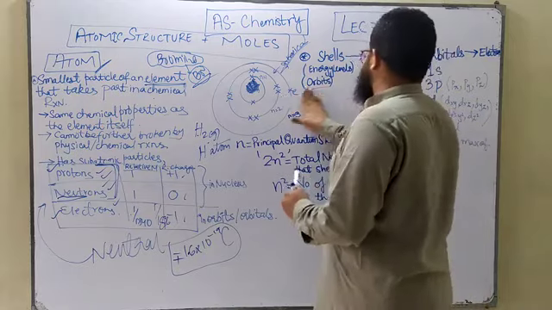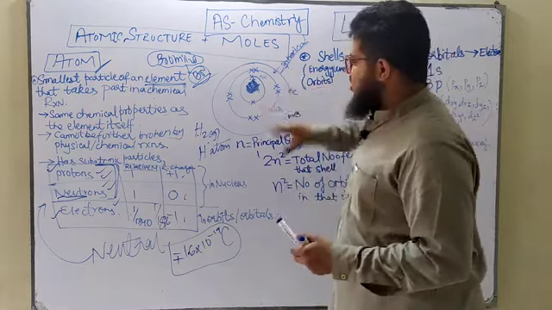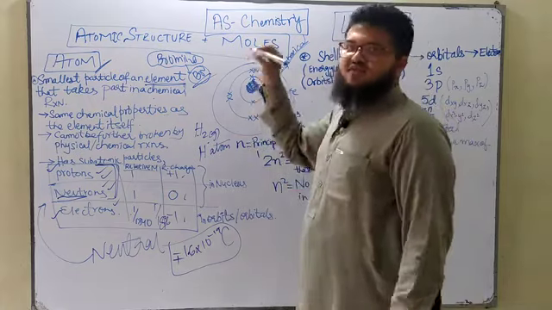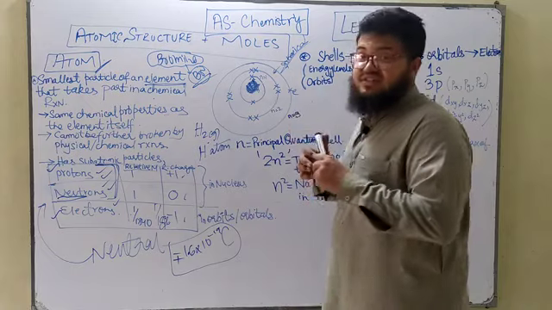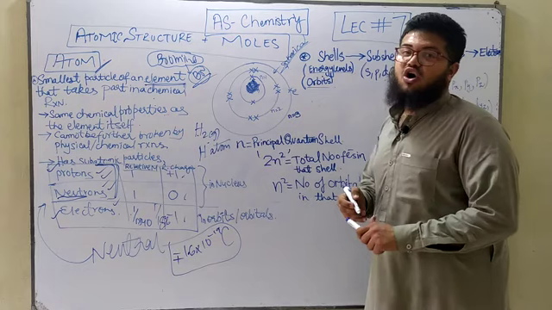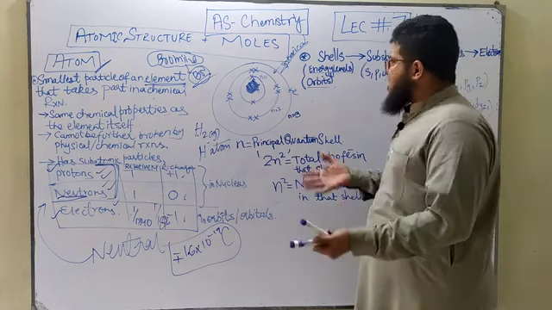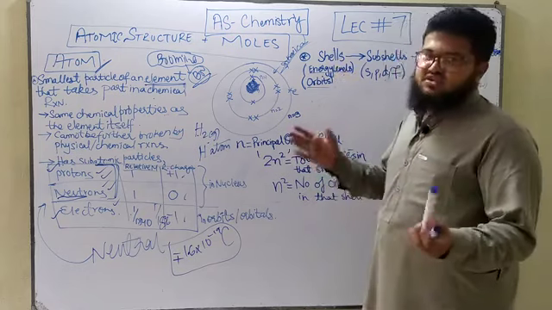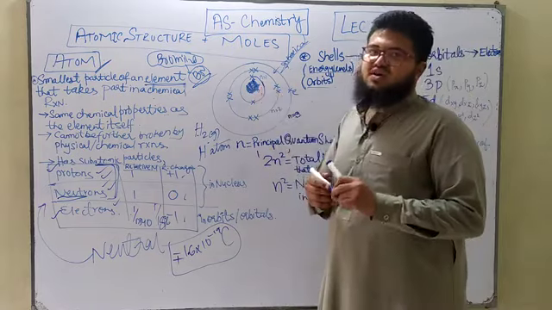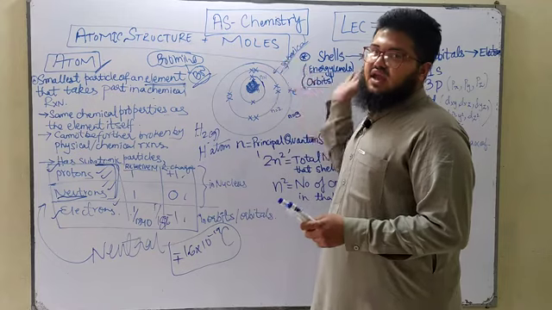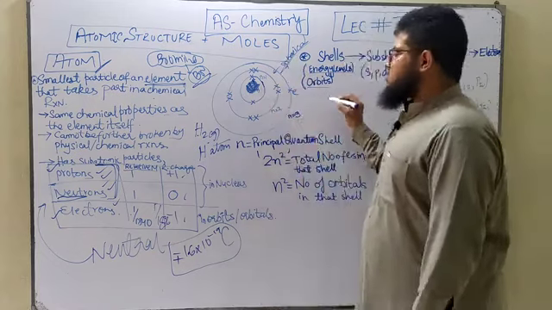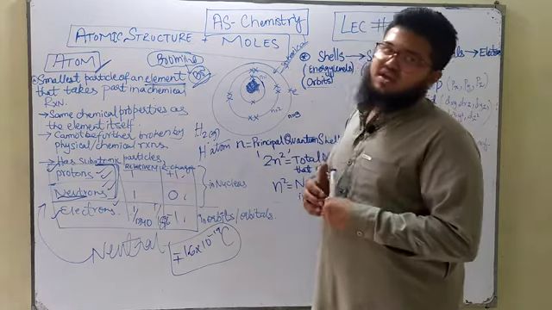Now let's move on to this atomic structure. You guys know that around the nucleus you've got the electron shells. From your O-level chemistry, these shells have several names. The shells can also be called energy levels, or orbits, or energy shells, etc. Now the shells closest to the nucleus have the least energy, and the shells far away from the nucleus have greater energy. Now, how do we calculate the total number of electrons that can be accommodated in a particular shell?